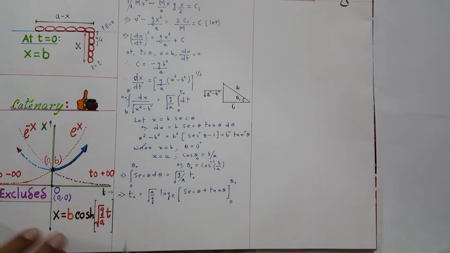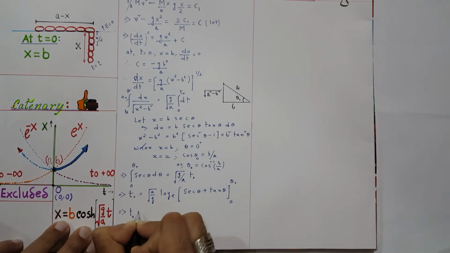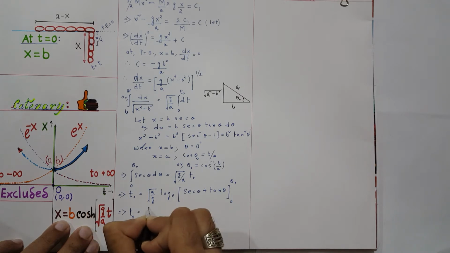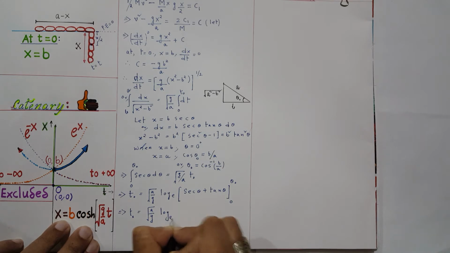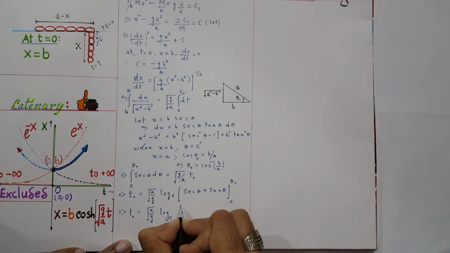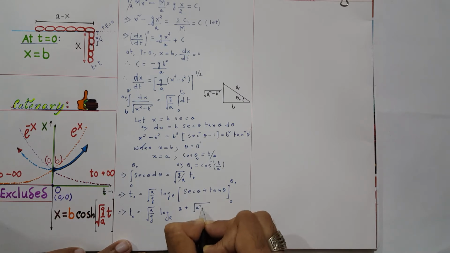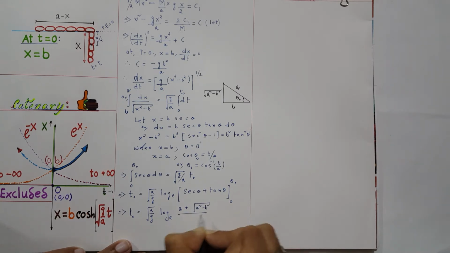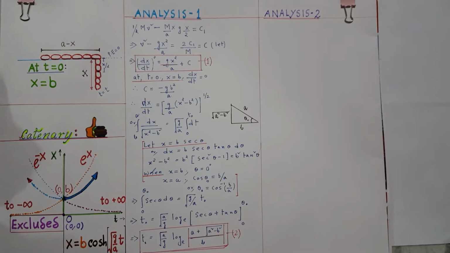So what is my final answer? t0 equals square root of a by g, log to the base e, of a plus square root of a square minus b square, divided by b. So basically we got our answer: after this time the whole chain will slide off.